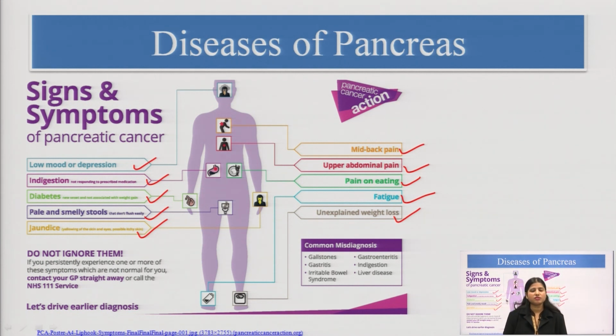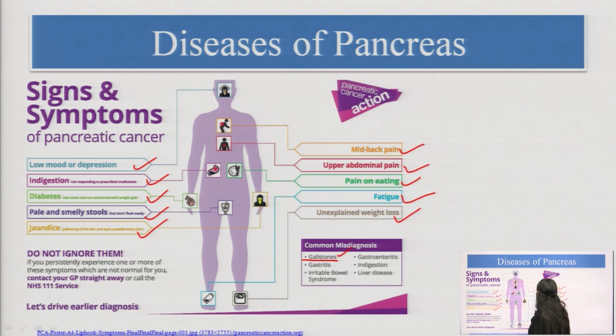We have seen sometimes there is a situation called misdiagnosis. What could be the misdiagnosis in reference to pancreatic cancer? It could be mistaken for gallstones, because the common symptoms we see are the same.